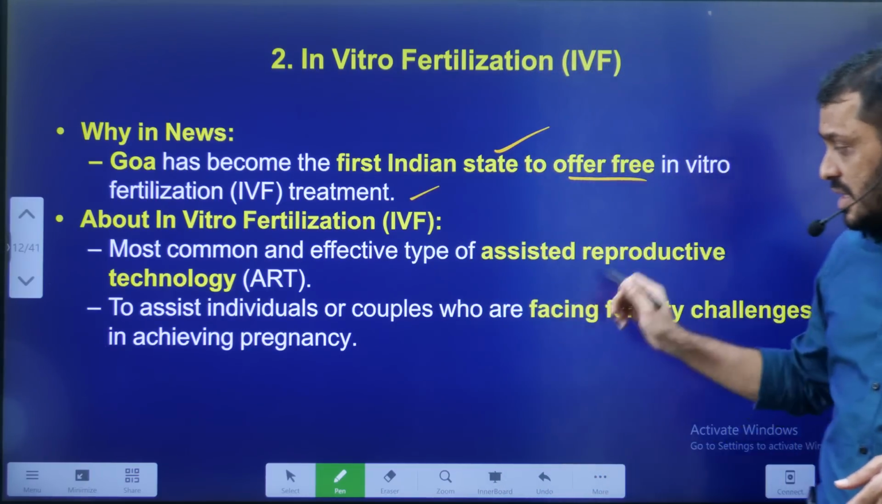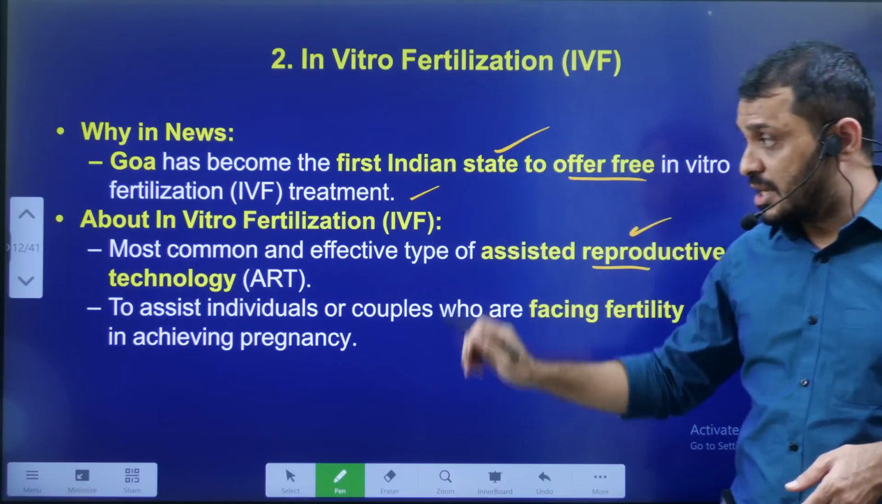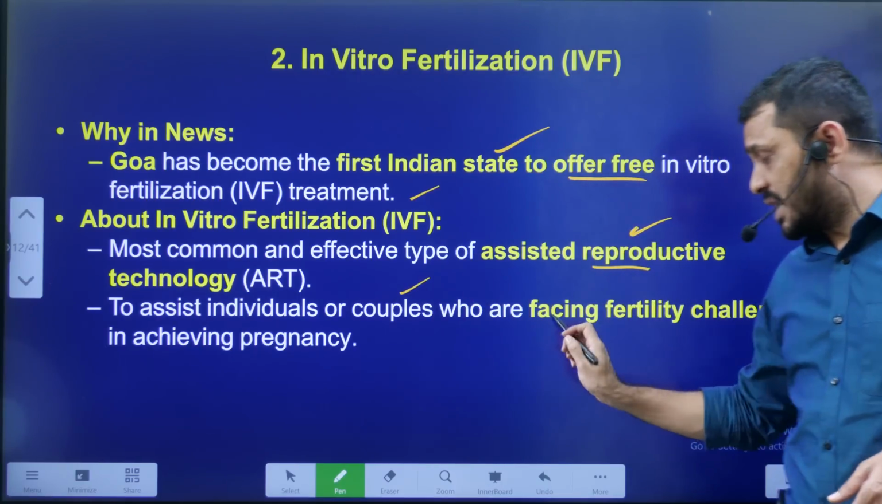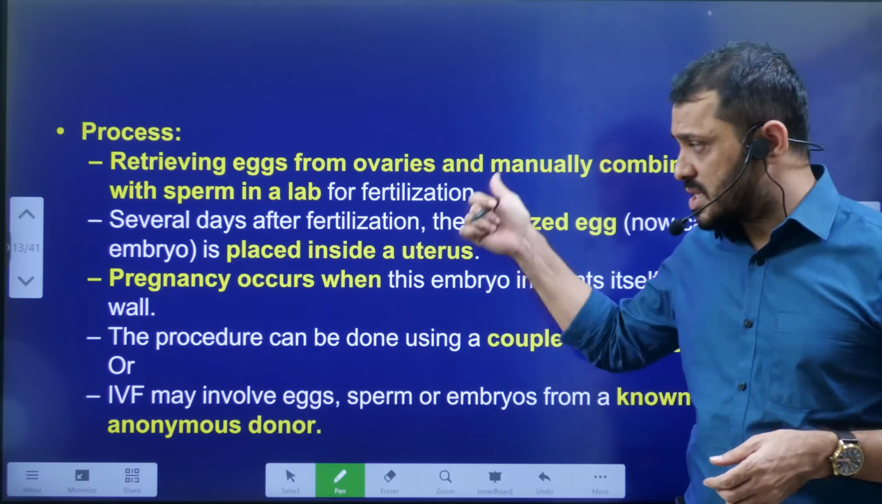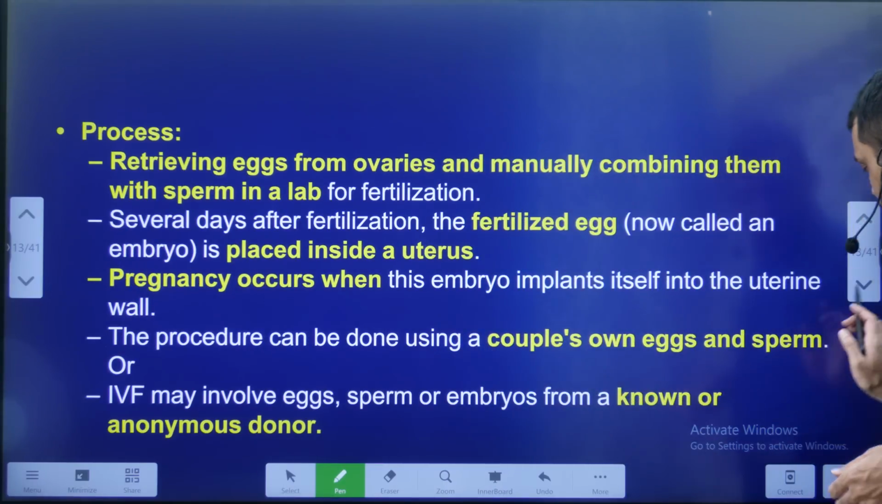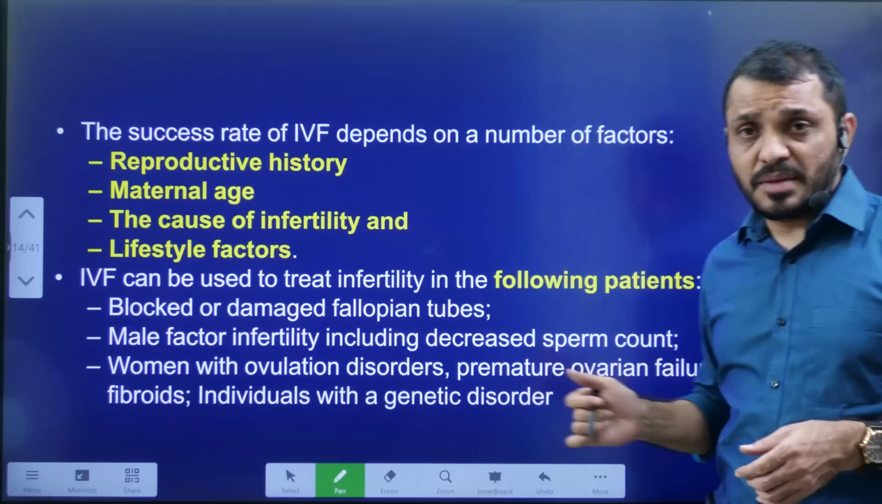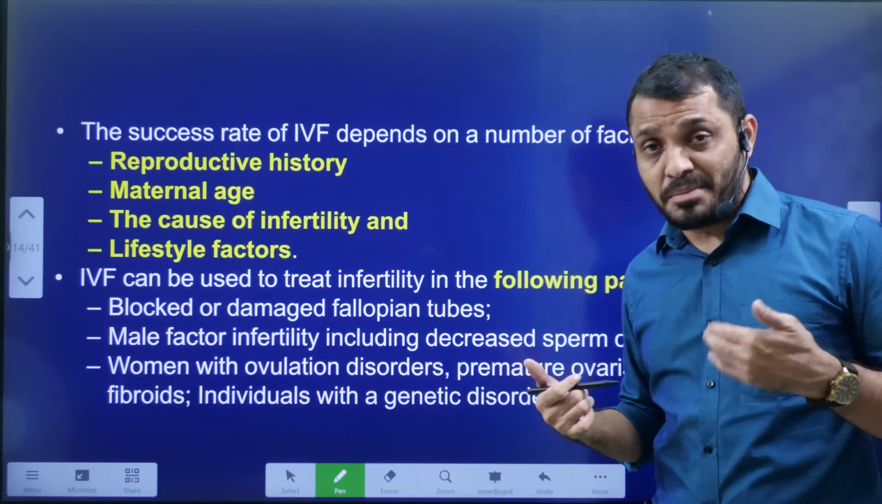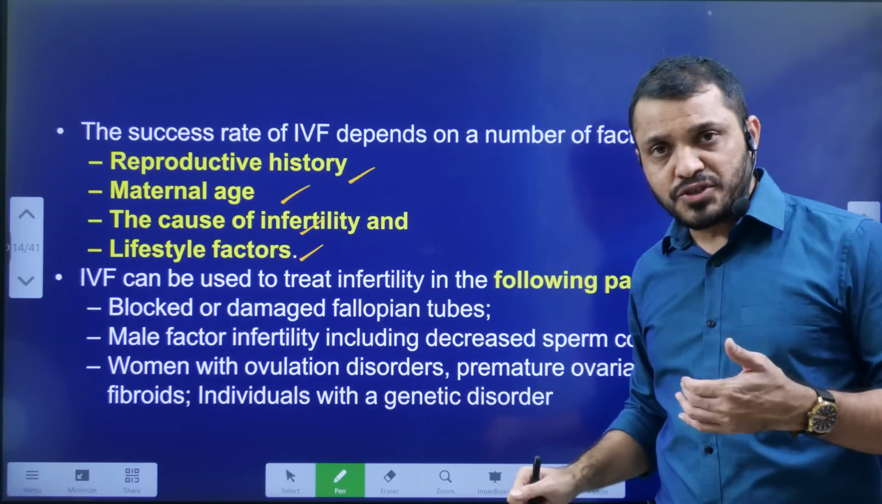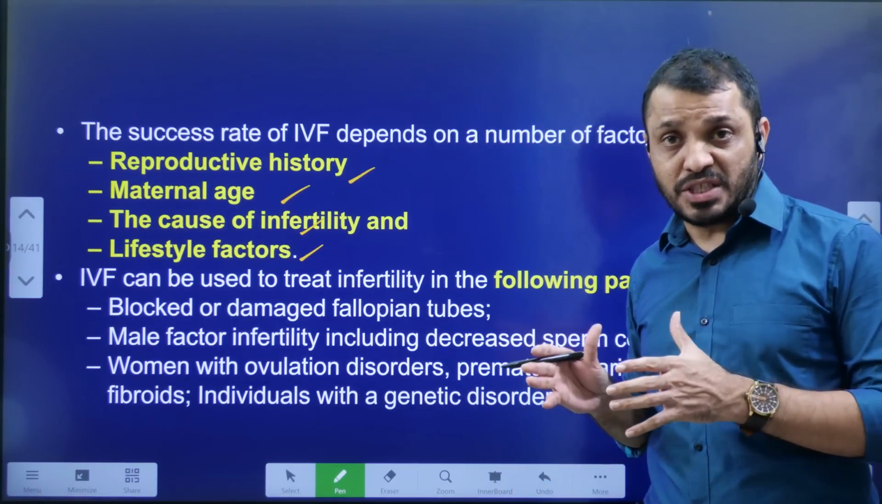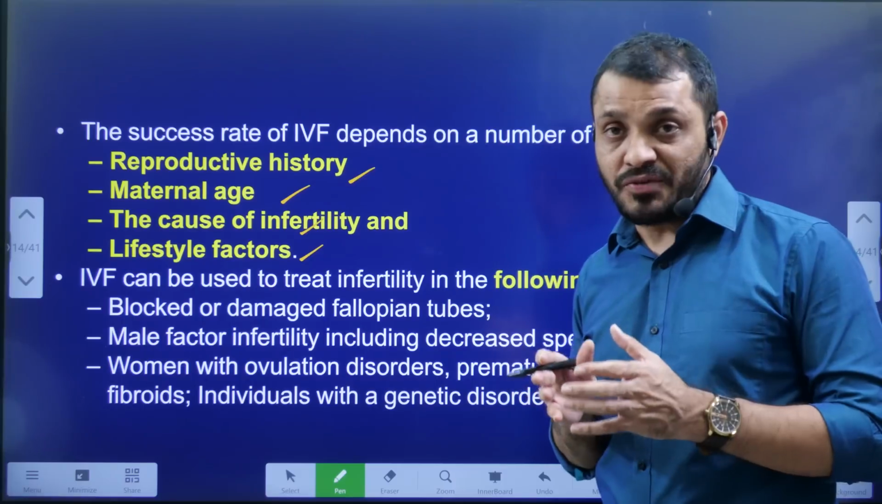In vitro fertilization is a type of assisted reproductive technology. It will help individuals who are facing fertility related challenges. The process, I already explained. Next, the success depends on the reproductive capacity of the male as well as the female, and their age and their lifestyle. All these are the factors which influence the success of in vitro fertilization.